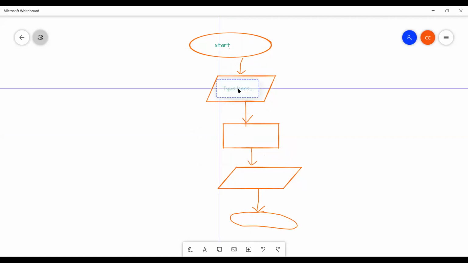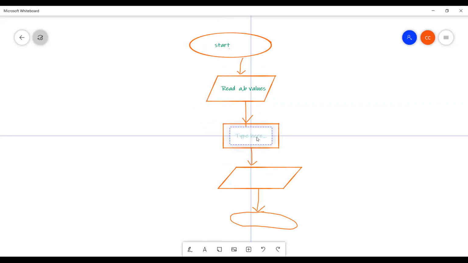Second one means reading. Read a comma b values. Yes. What is third one? Third one, calculating. Calculation, that is c equal to a plus b.